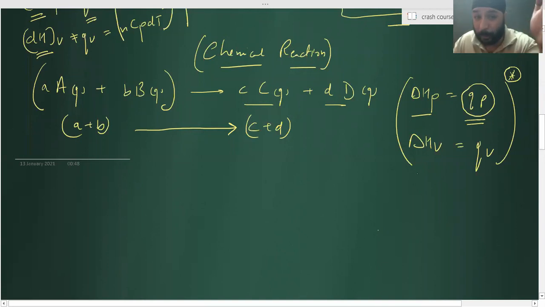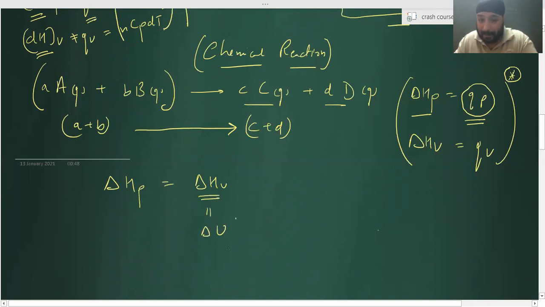In chemical reaction, are Q and dH same or different? Same. Exactly. Now understand that for a chemical reaction where the number of moles of gases changes, delta H at constant pressure is equal to delta H at constant volume plus delta ng RT. You know that Q at constant volume is also equal to delta U, that is change in internal energy. Getting it?